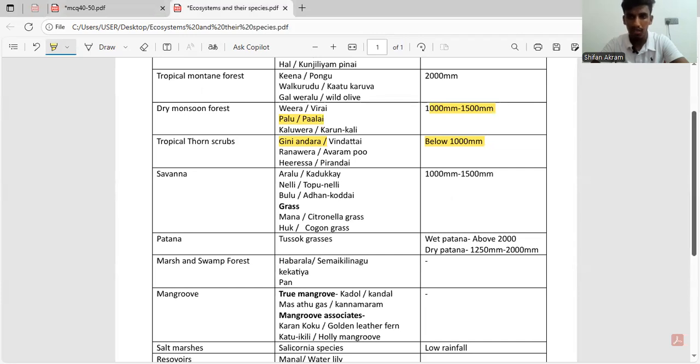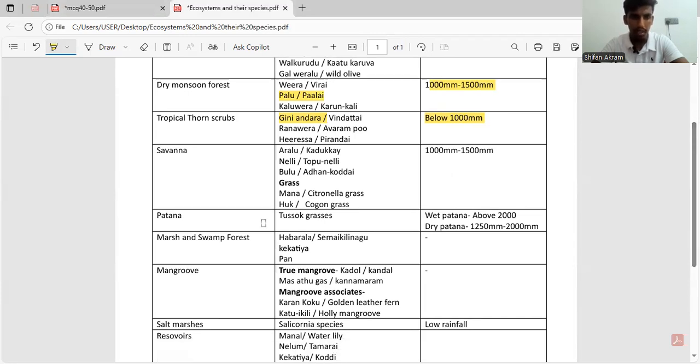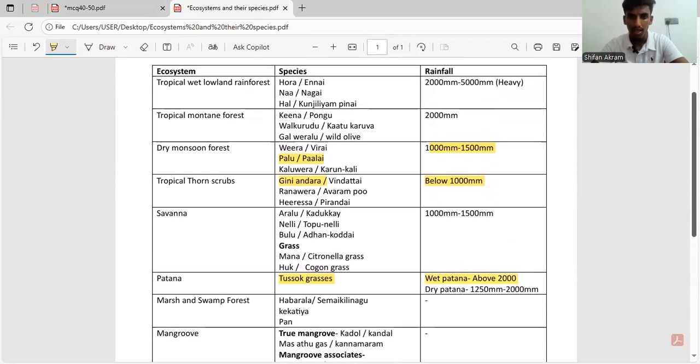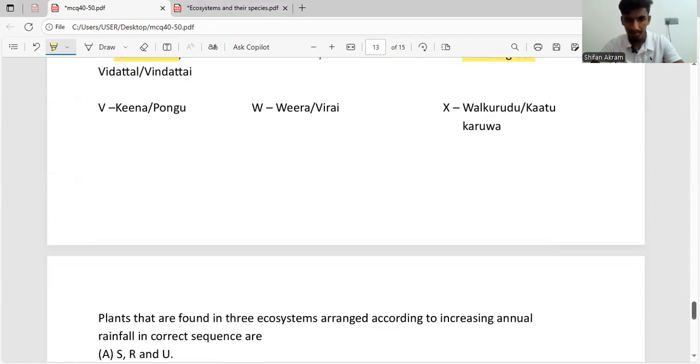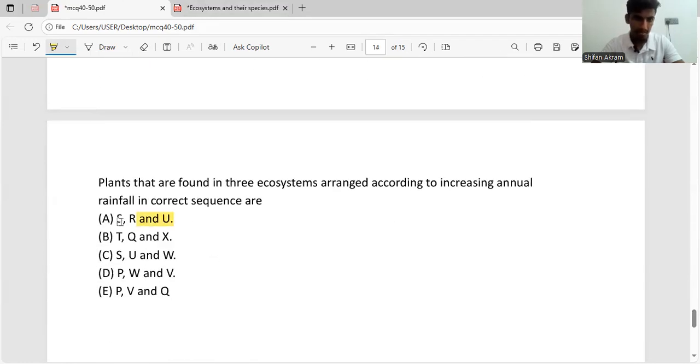Tussock grass is present on wet patana. So here is patana tussock grasses. So it's present specifically on wet patana, which has a rainfall of about 2000 millimeters per year. So actually, if you see, first we have Guineandera below 1000, then we have Palu 1000 to 1500, then we have wet patana 2000. So this is actually in an increasing order. So A answer is correct. So I'll highlight it.